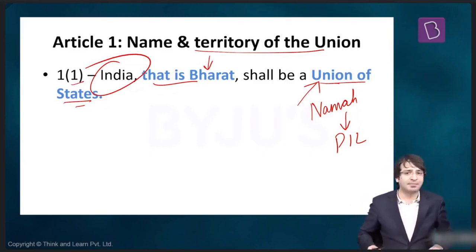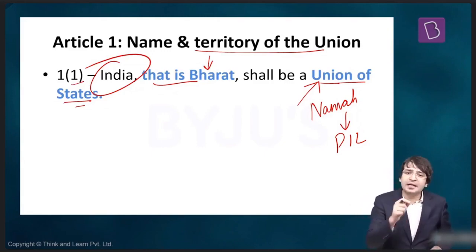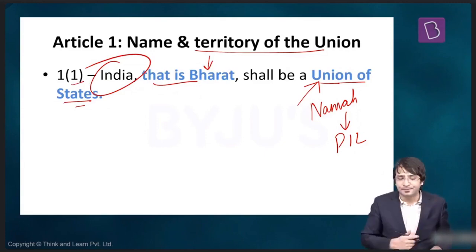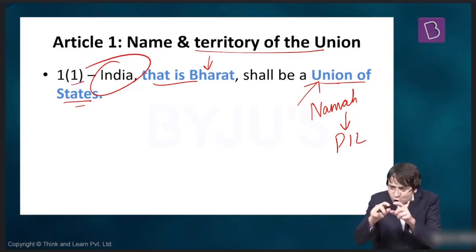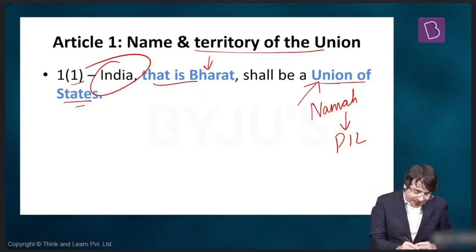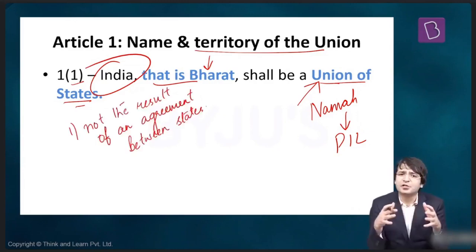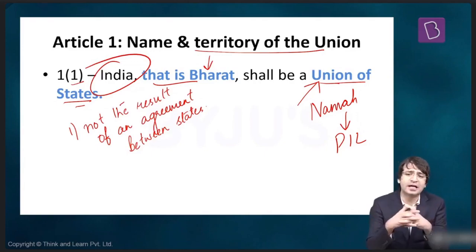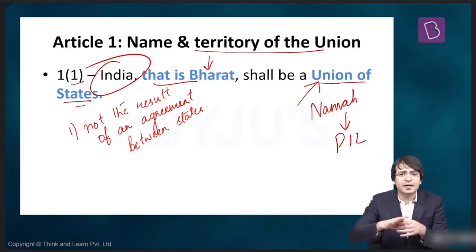Dr. B.R. Ambedkar replied, and he said, no, Indian constitution is federal in character. But I have used the phrase union of states for two reasons. What are these two reasons? Number one, India is not the result of an agreement between states. He was asked to explain, what do you mean when you say India is not the result of an agreement between states? He said India was already there.